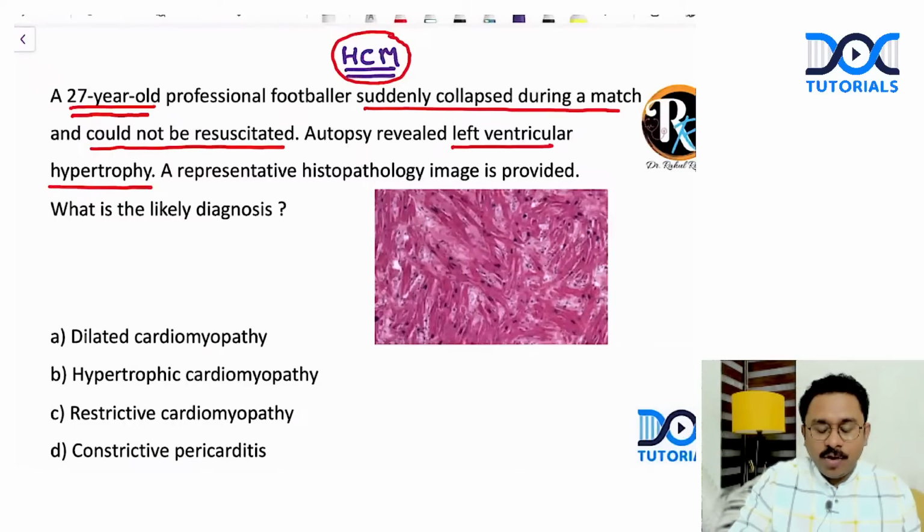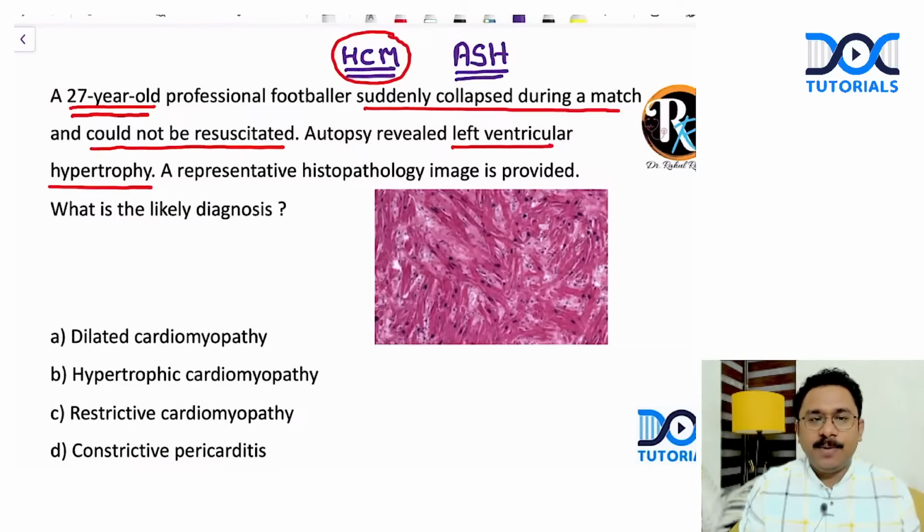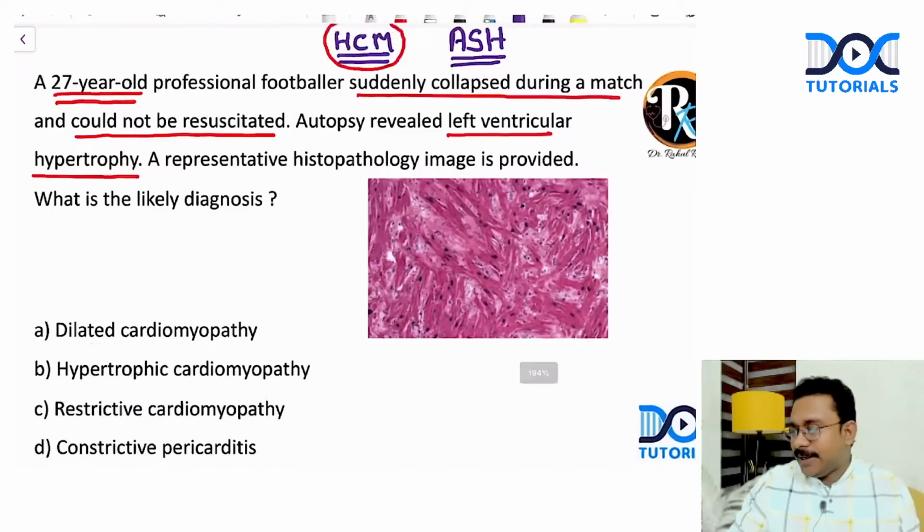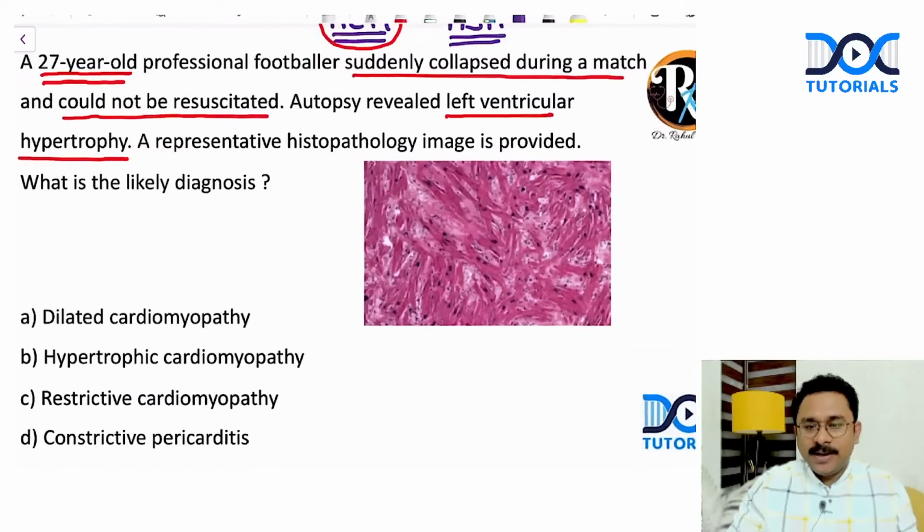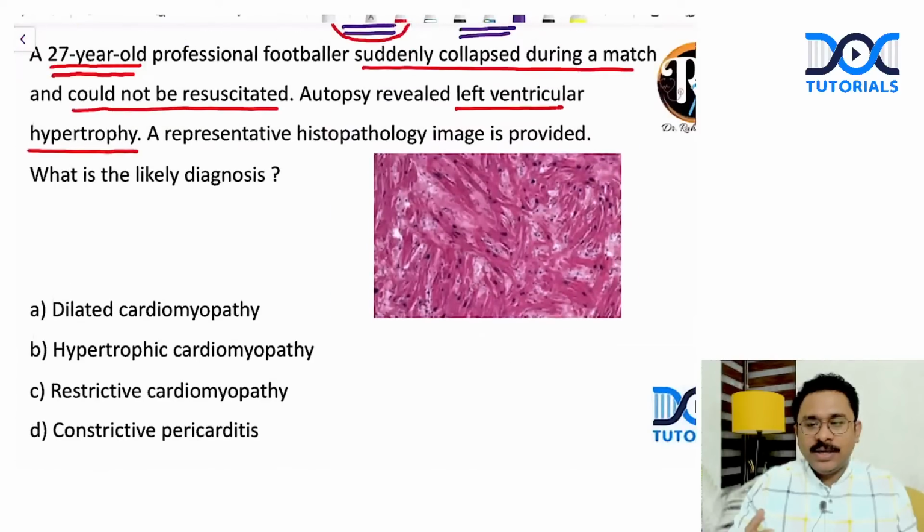I'm sure that all of you have heard of this term, asymmetrical septal hypertrophy. That is, the septum is disproportionately hypertrophied in comparison to the left ventricular free wall. Now, let us have a look at the histopathology image. Can somebody tell me in the comment section, what is the representative histopathology image telling us? What story does it convey?